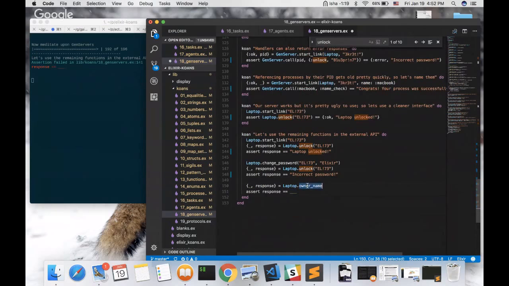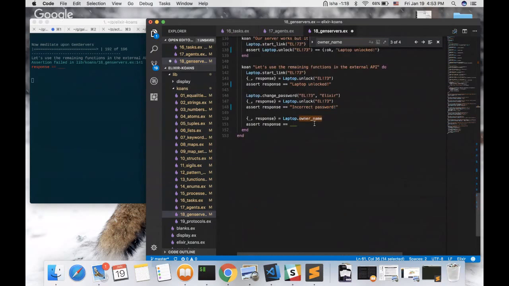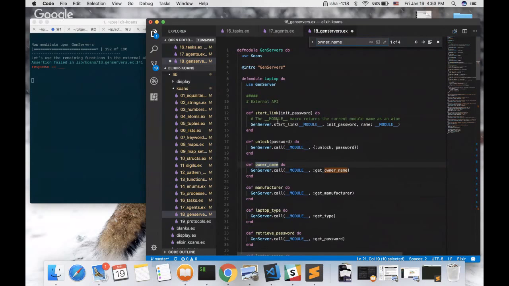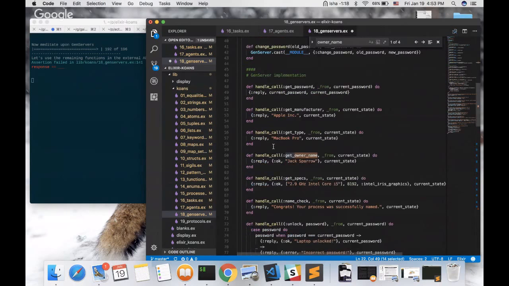And the owner name, let's search for it. The owner name is, but why is it owner name? So this is the external API that we defined for the laptop. So we use the external API, which calls the internal API, which specifies the type of the function. Got it now. That's pretty amazing.